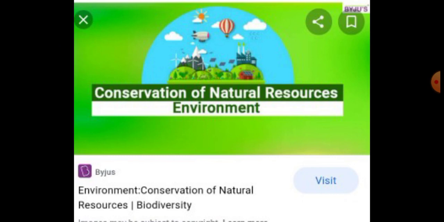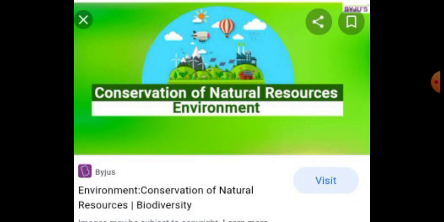The next one is we should save electricity. The next thing is to stop dumping of industrial waste into water bodies, because water sustains all life. Then one of the important things is afforestation. Afforestation is one of the important measures to conserve our natural resources.